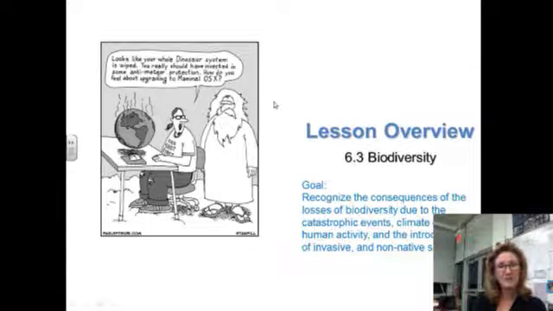This is not an actual Gary Larson Far Side, it's a takeoff one, but I thought it was pretty clever too. It says, "Looks like your whole dinosaur system is wiped out. You really should have invested in some anti-meteor protection. How do you feel about upgrading to mammal?" I thought it was pretty clever.